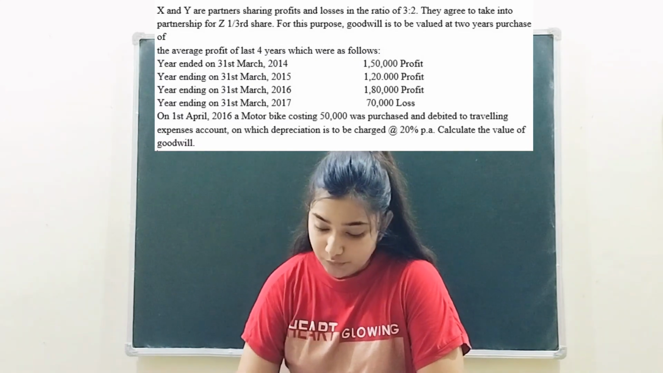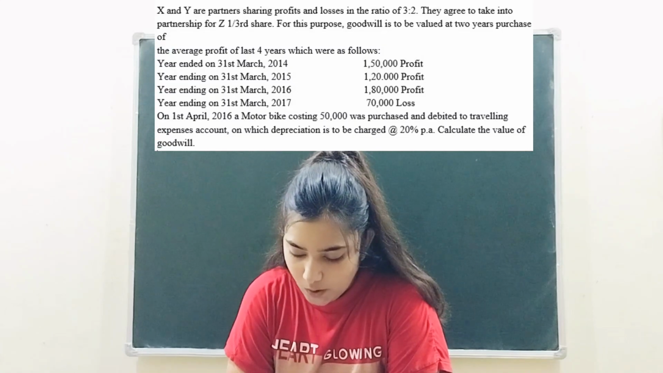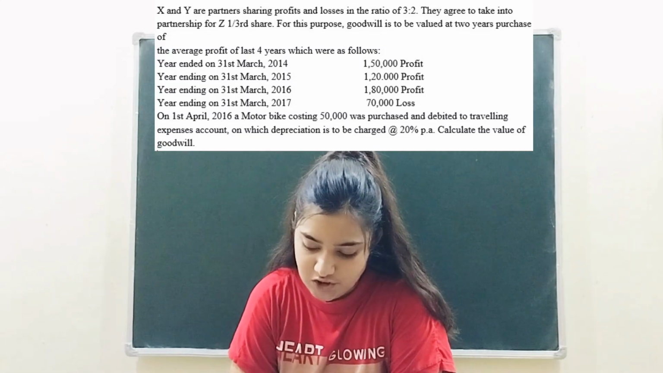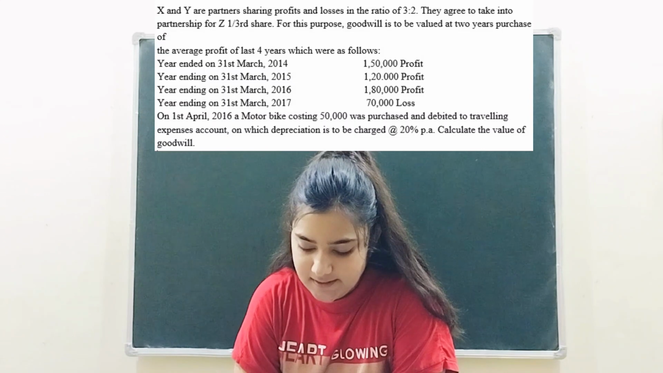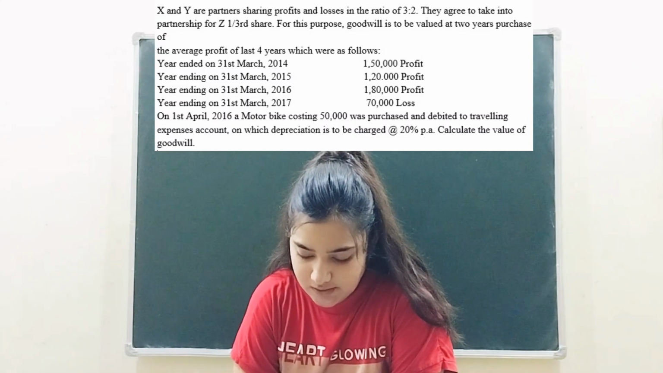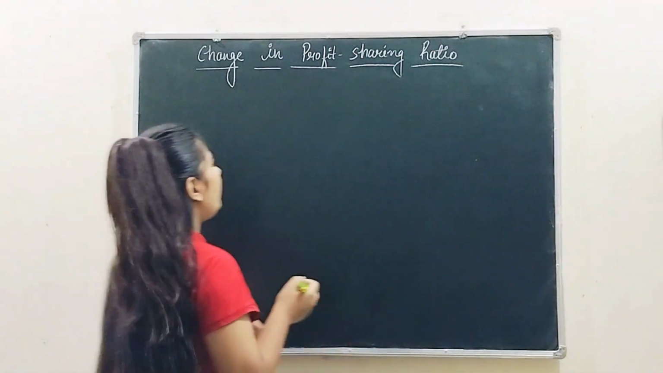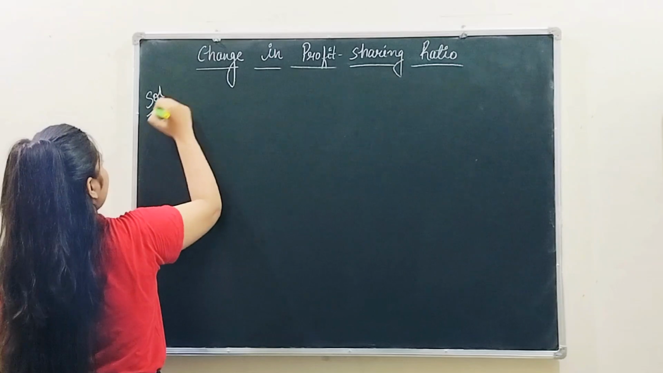Now further, on 1st April 2016, a motorbike costing ₹50,000 was purchased and debited to travelling expense account, on which depreciation is to be charged at the rate 20% per annum. Now calculate the value of goodwill, right? So simply you have to calculate the value of the goodwill in this question.